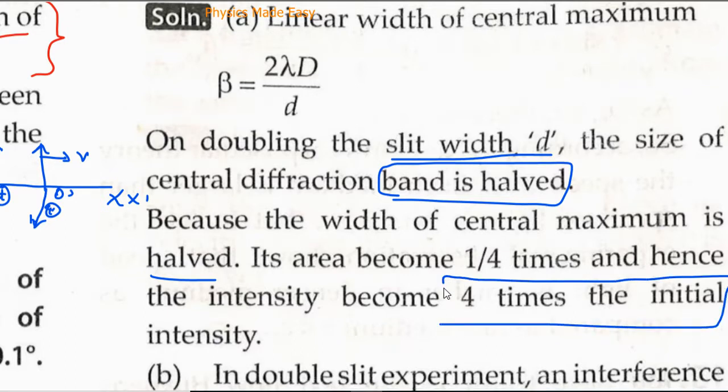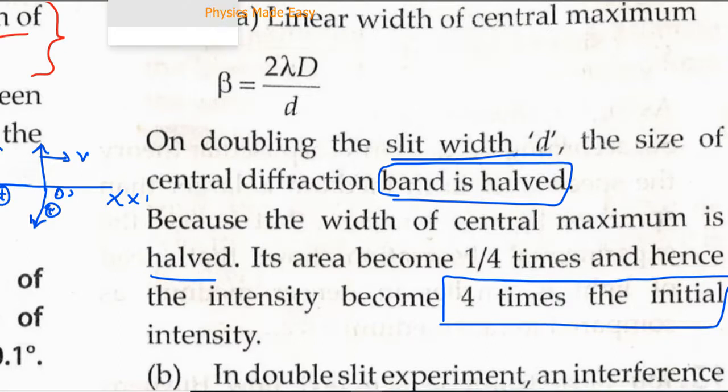The same light will now focus on a lesser area, an area which is 1/4 of the original area. It means the intensity will increase 4 times. By another logic, as we are increasing the slit 2 times, that will increase the amplitude of light reaching there by 2 times, and thereby intensity, 2 squared, means 4 times. So one logic is quite similar to the other logic.